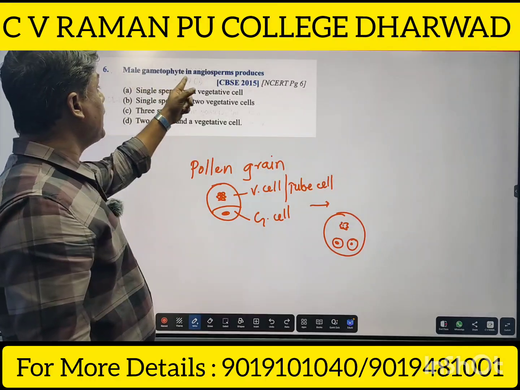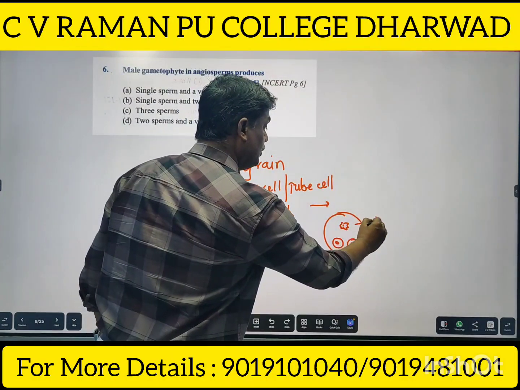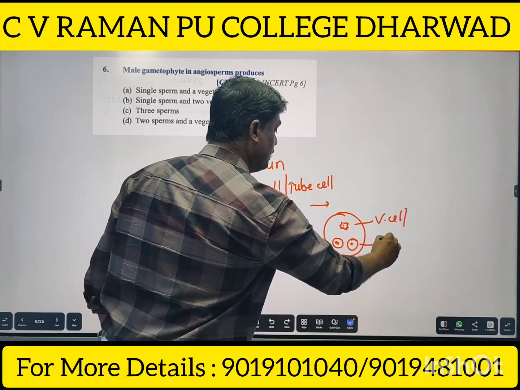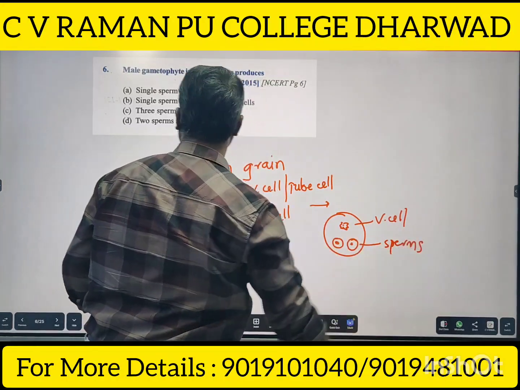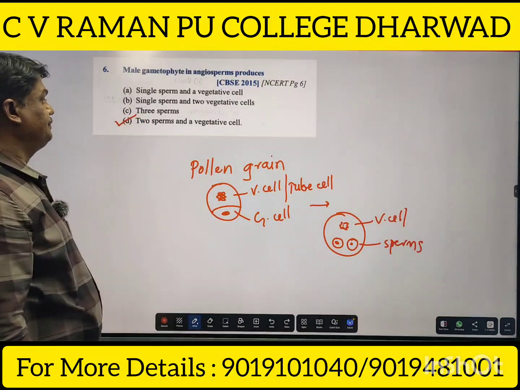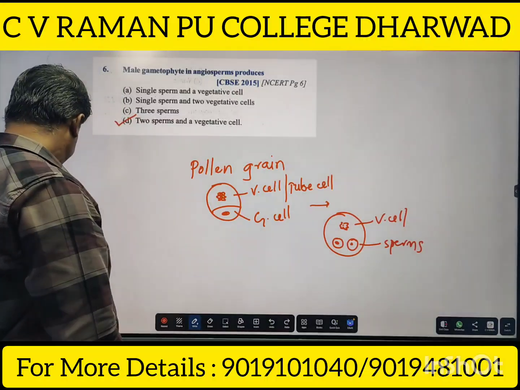Therefore, male gametophyte in angiosperms produces 1 vegetative cell and 2 sperms. So, option D is correct. Okay. Next question.